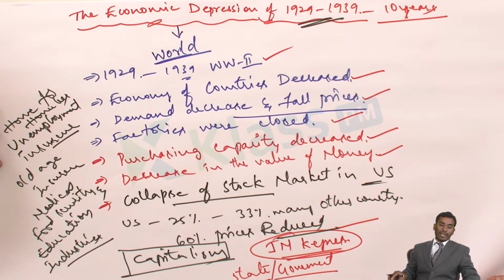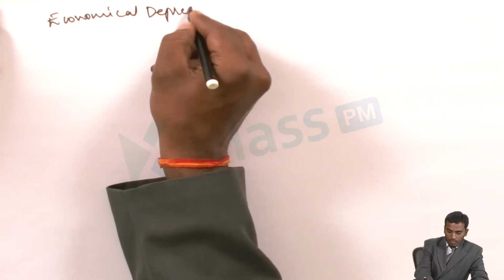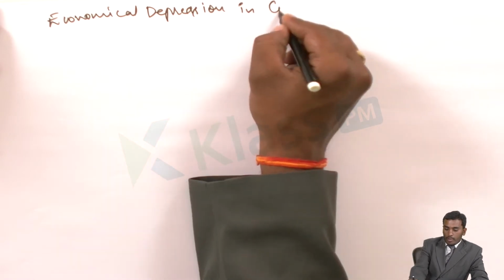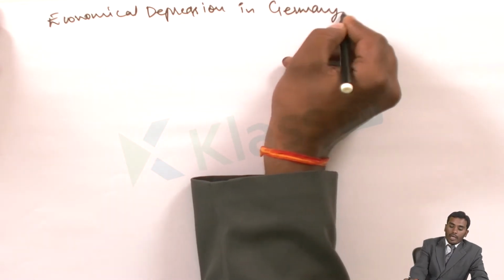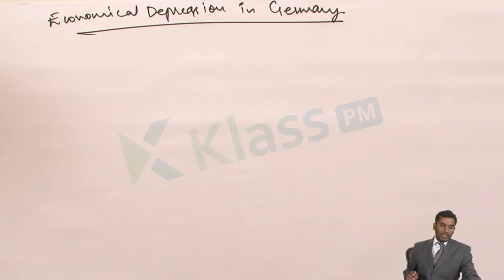Now we'll be learning about the economic depression in Germany. Till now we have learned about the economic depression of the world. Now we'll learn about the economic depression in Germany. Okay, why did Germany have an economic depression? What was the reason for it?